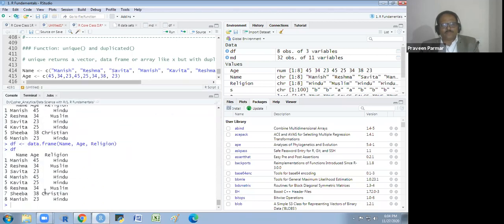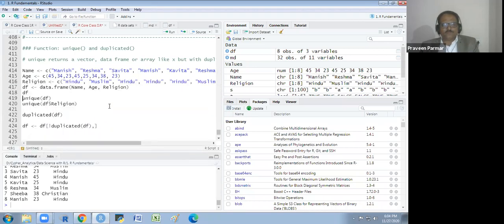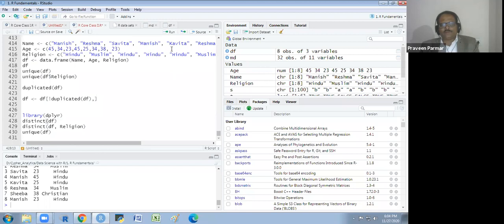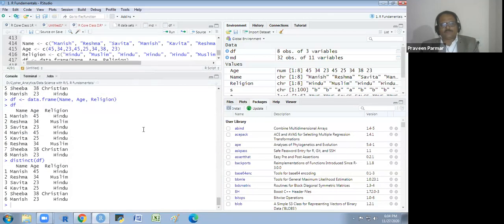Manish is repeating and Resma is repeating here. These are the two duplicate entries. And now I run this distinct df and I will show you. You see the difference. Here you are getting the new index 1, 2, 3, 4, 5, 6.